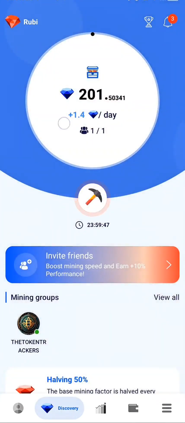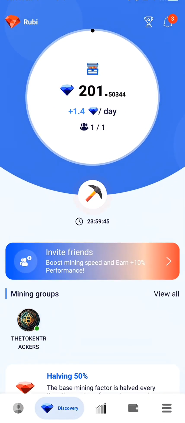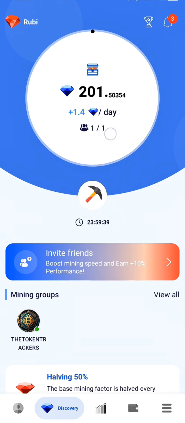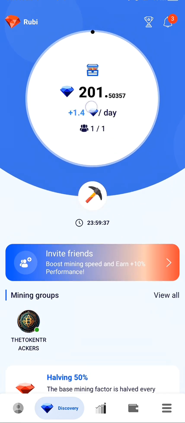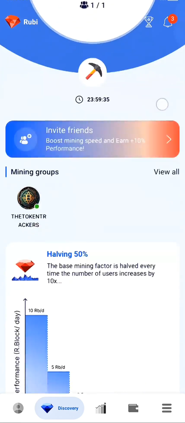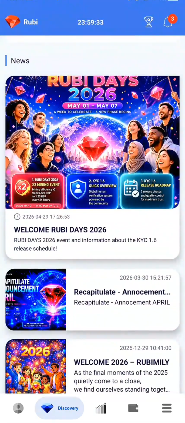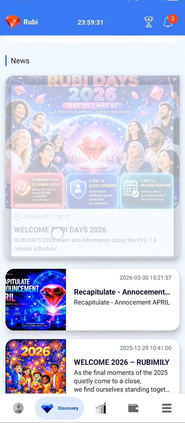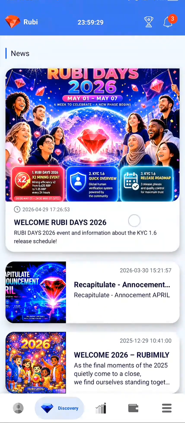So if you come over right here, you can see that this is what I am mining right now. My mining per day is 1.4 right here. So why is it 1.4? Because if you look right here, you see that I've not referred anybody, but I'm mining 1.4 Ruby. So if you scroll down, you're going to see something here called Welcome Ruby Day 2026. So let's click on it.